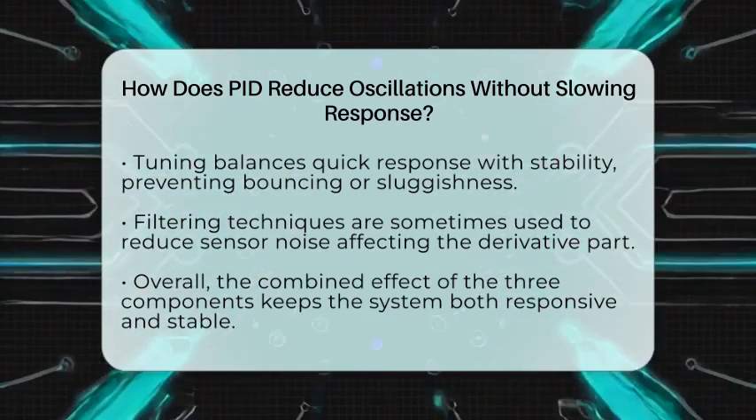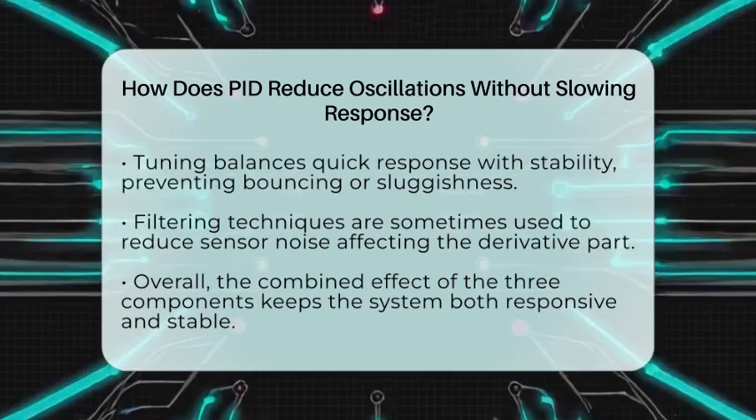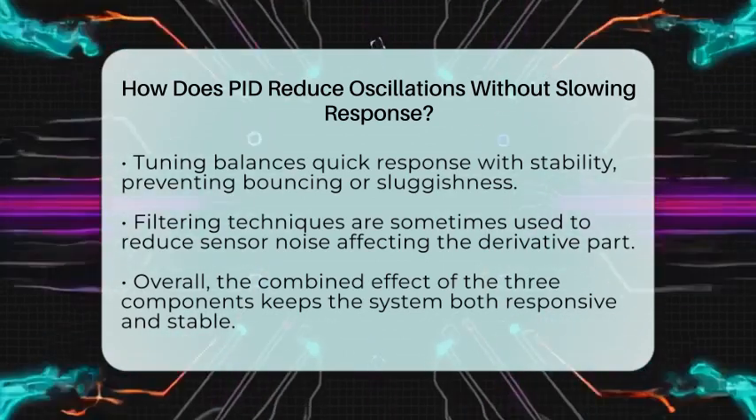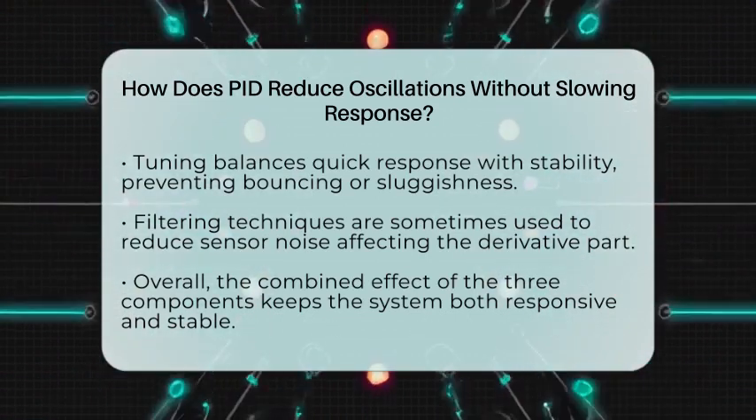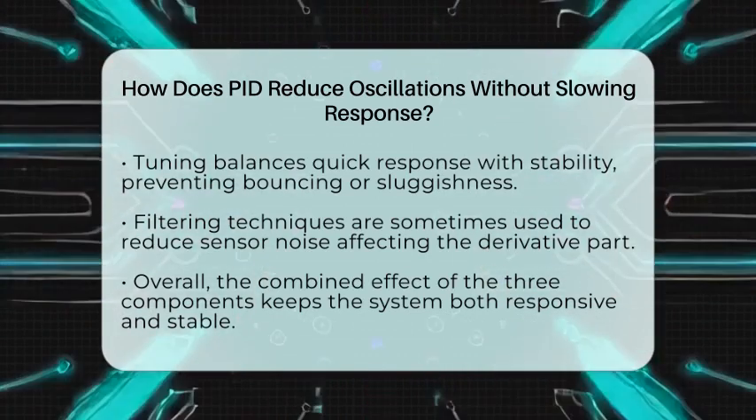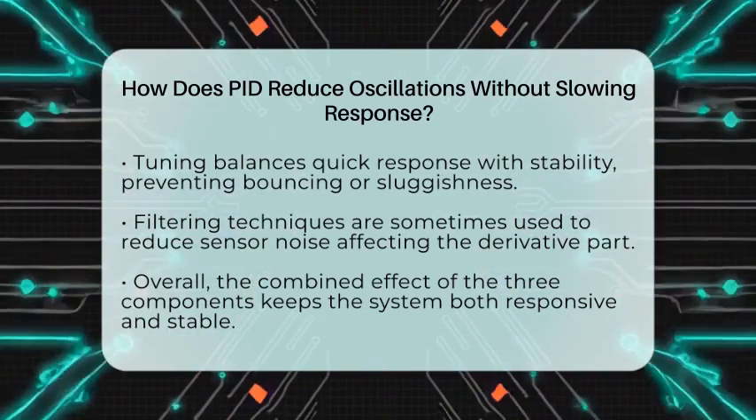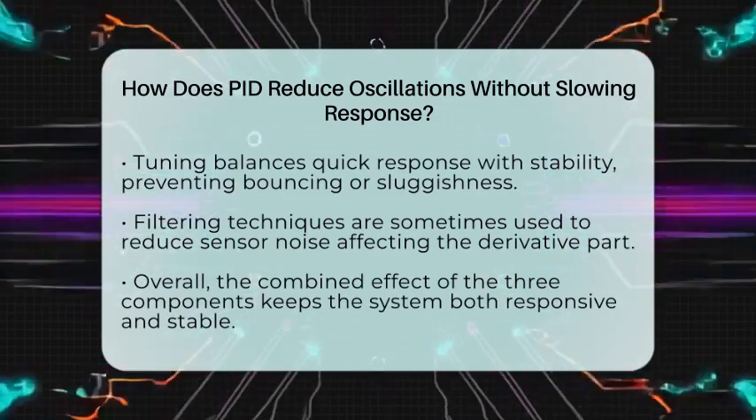So, by balancing these three gains, a PID controller can keep the system stable and responsive at the same time. The proportional part speeds things up, the integral removes steady errors, and the derivative dampens oscillations. Together, they make a control system that's both fast and steady, without the bouncing or sluggishness that can happen if one part is overdone.